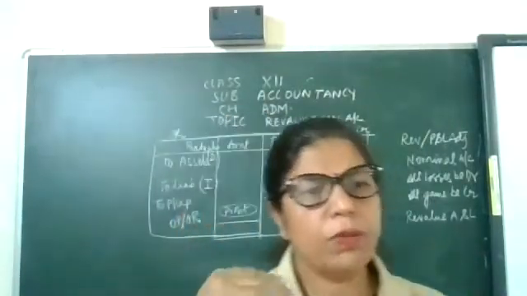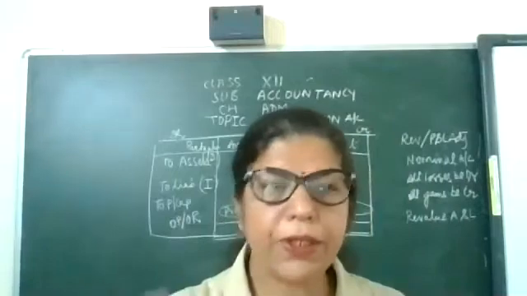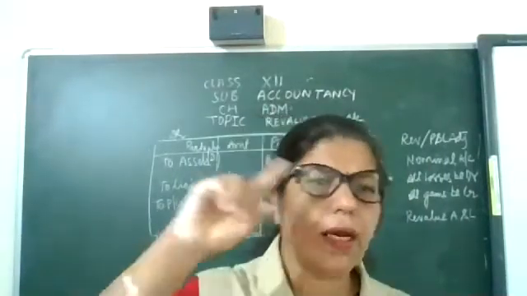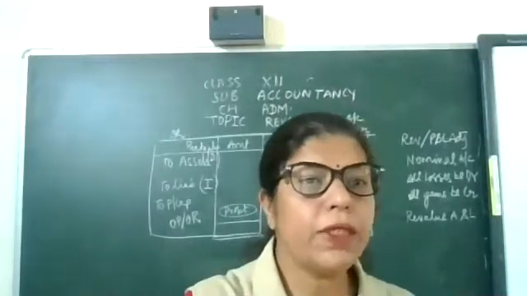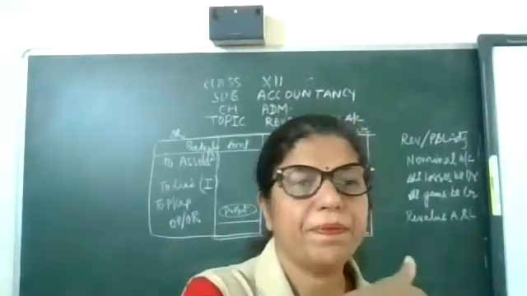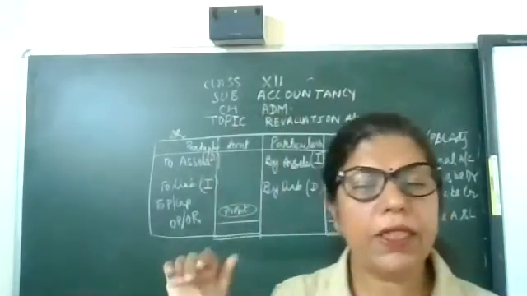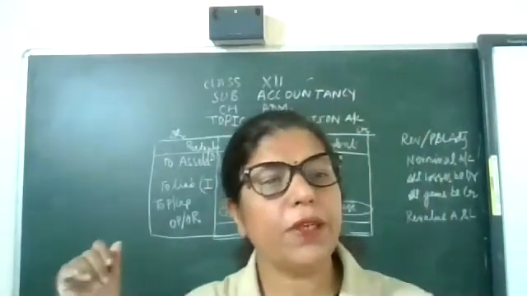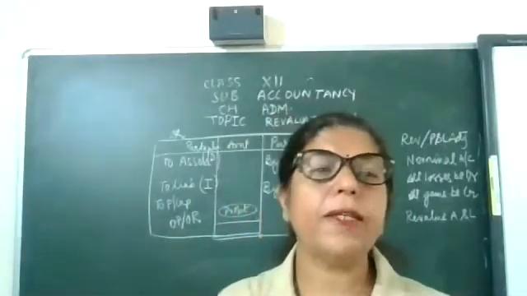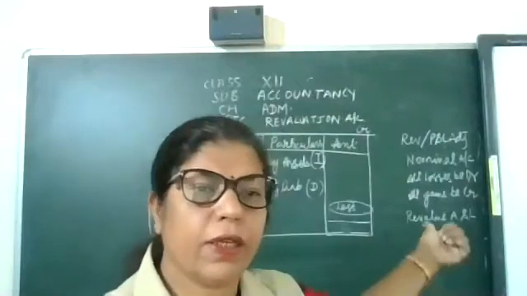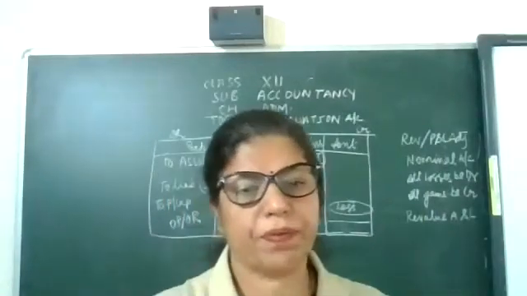Now we are moving towards liabilities. Assets, DI. Liabilities, ID. Okay, means liability increase will be recorded in debit side and liability decrease will be in credit side.